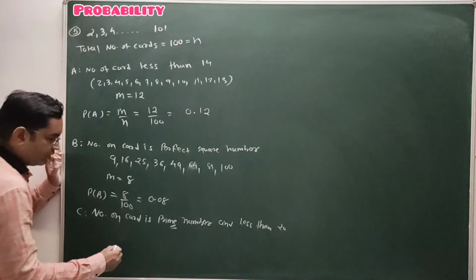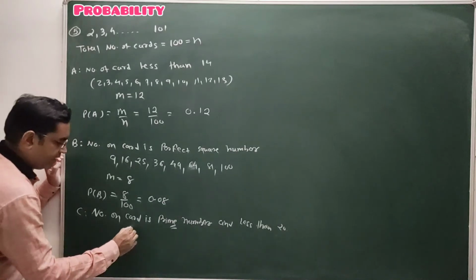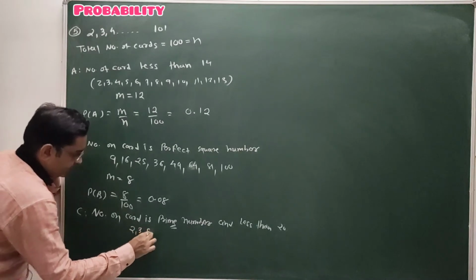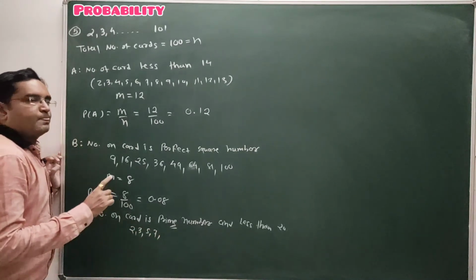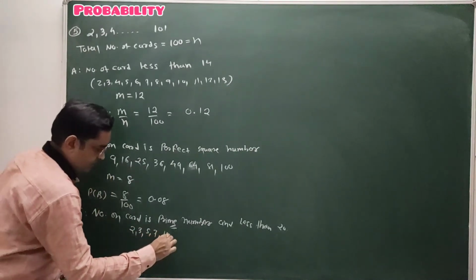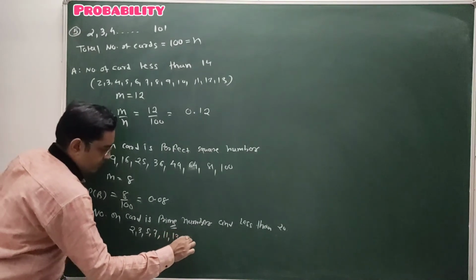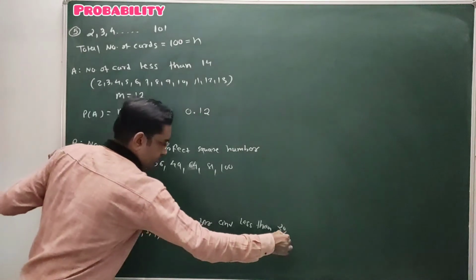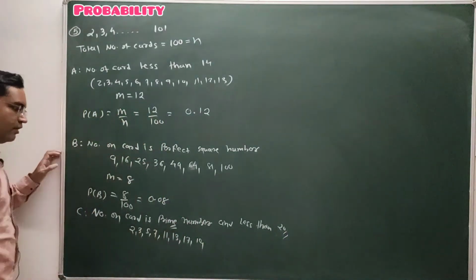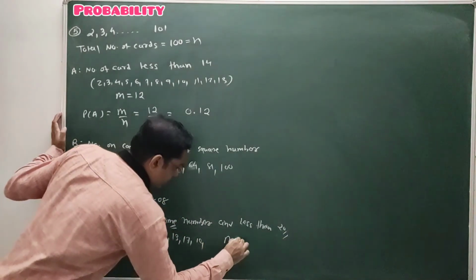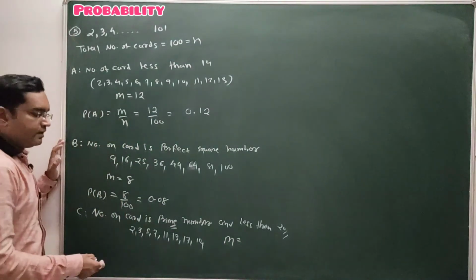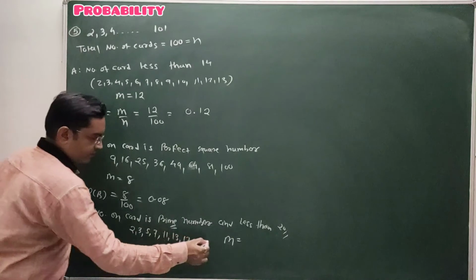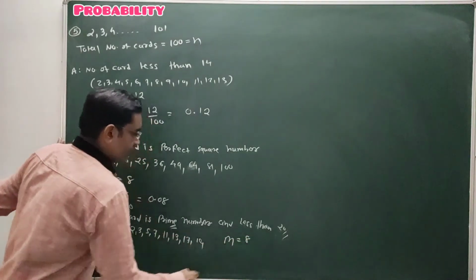So the favorable outcomes are which prime numbers? If we start from 2, it will be 2, 3, 5, 7. After that 11, 13, 17, 19. Stop, it is up to 20. So these are the favorable outcomes. So m equals how many prime numbers are there between 2 to 20? 1, 2, 3, 4, 5, 6, 7, 8. 8 prime numbers are there.